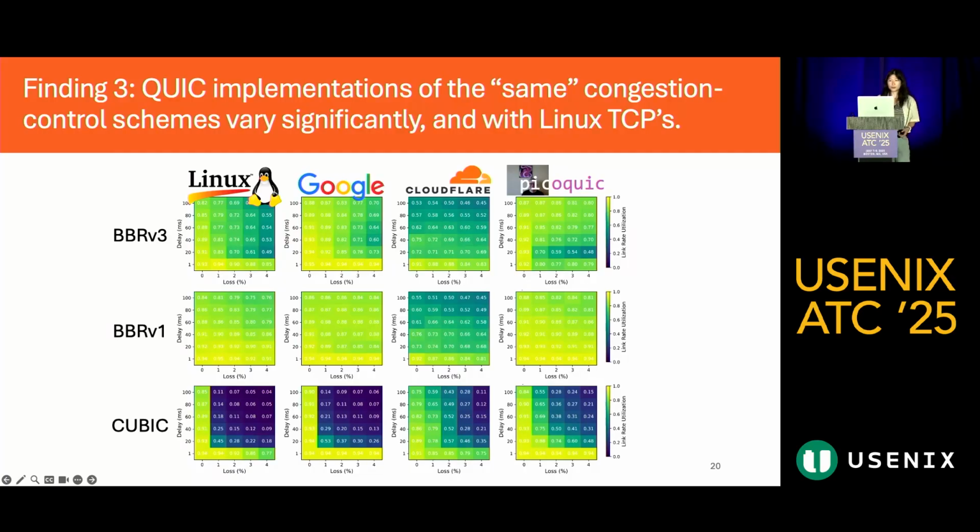So in this third experiment, we find that the QUIC implementations of the same congestion control schemes vary significantly, so across each row. And they further differ from those of Linux TCP. If you look at each row of this graph, you can see, for example, that the BBR v3 implementations exhibit significantly different behavior from each other, and even an older congestion control algorithm such as QUIC can differ significantly depending on the specific QUIC implementation. Congestion control research on BBR especially largely refers to its implementation in Linux TCP. But these results suggest that some of these findings cannot be directly extrapolated to QUIC depending on the implementation.